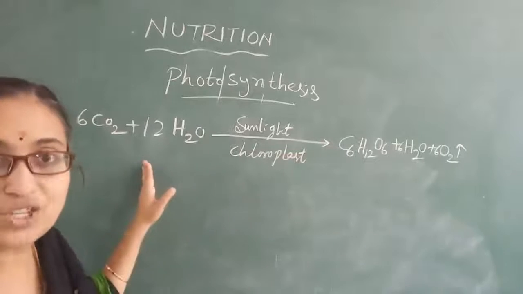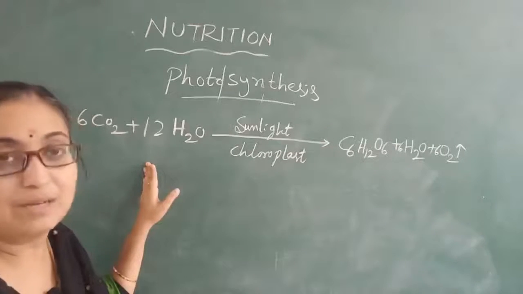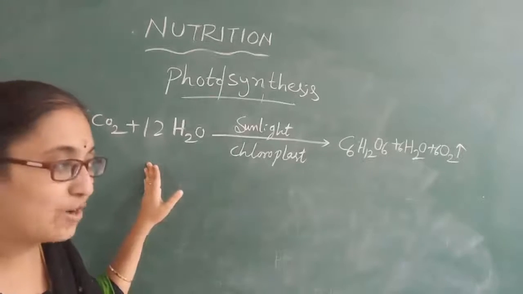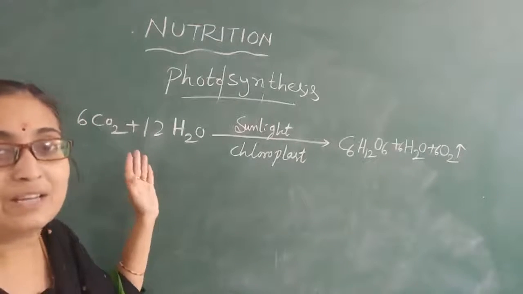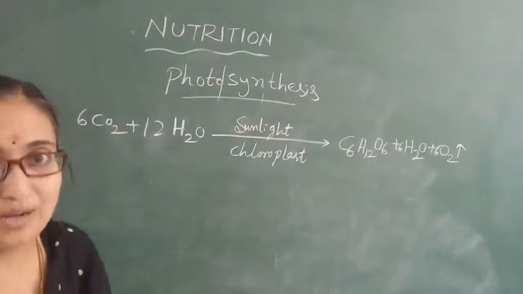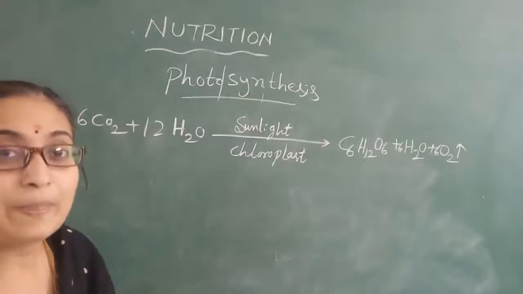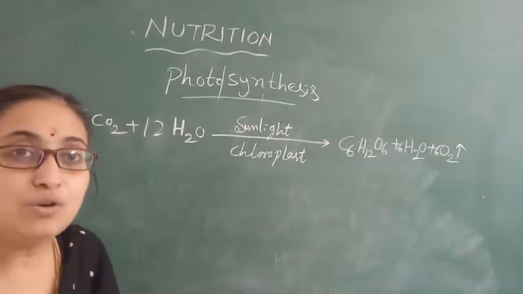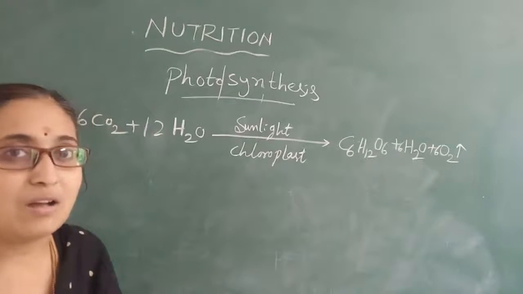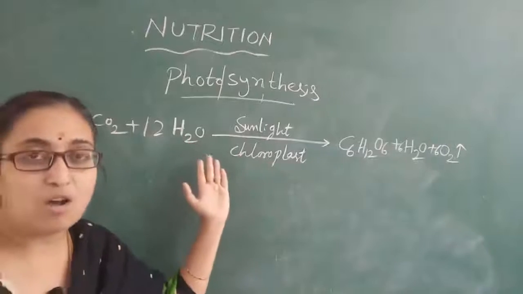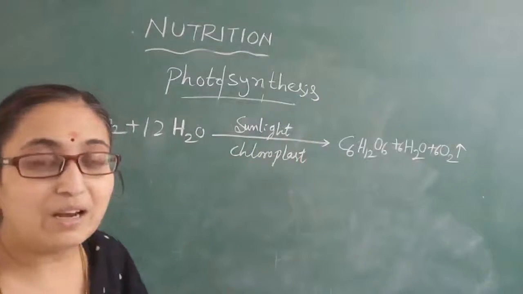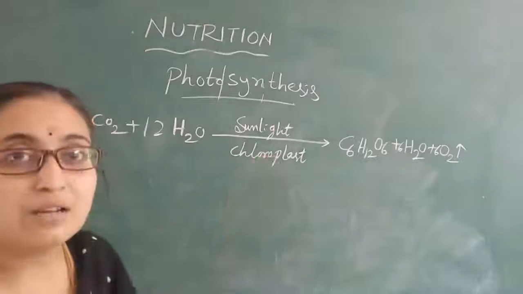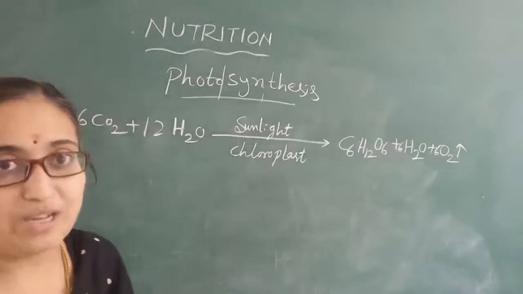This equation is accepted throughout the world, and many scientists worked on it. They did very hard work to know how plants prepare the food material and which gases are released as end products.